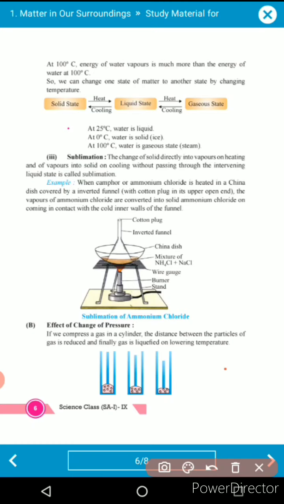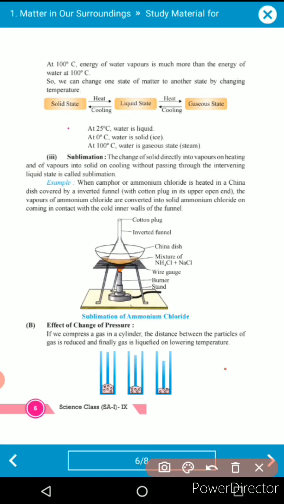Understood? And again we are heating that particular thing, so the temperature of that water increases to 100 degrees Celsius and it will convert into vapor. So that heat is called the heat of vaporization. In this case we understood two terms, the latent heat and the sensible heat. As we know, the amount of heat required to convert the solid to the liquid is called latent heat. But the amount of heat required to raise the temperature of the liquid or solid is called sensible heat.